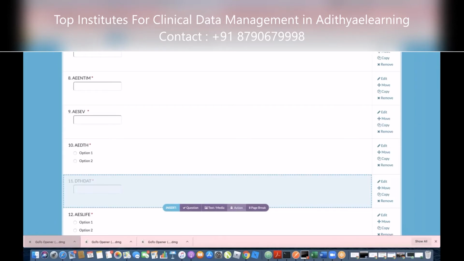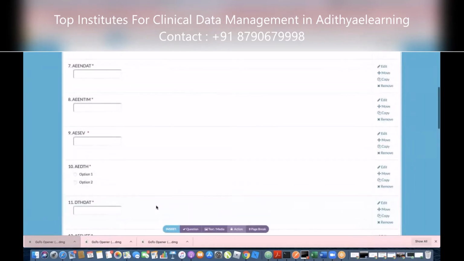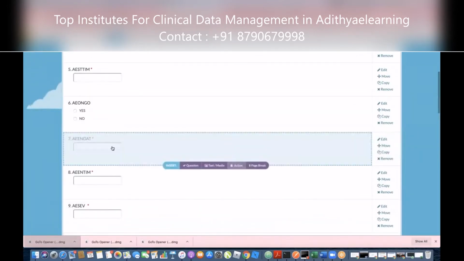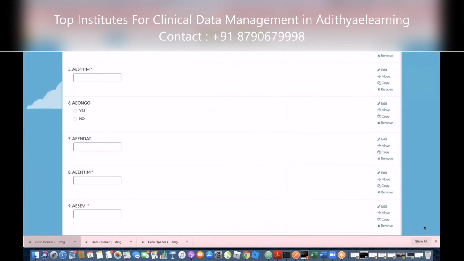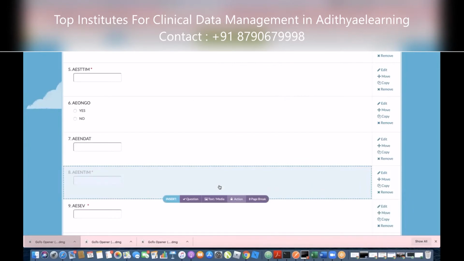But otherwise, no. End date is always not a required question. You have made that mistake also. So if you go up and click on end date, it's not a required question, right? If ongoing is yes, it's not required. This will be an edit check done by your programmer. So say save question. Yeah, save question. Okay.